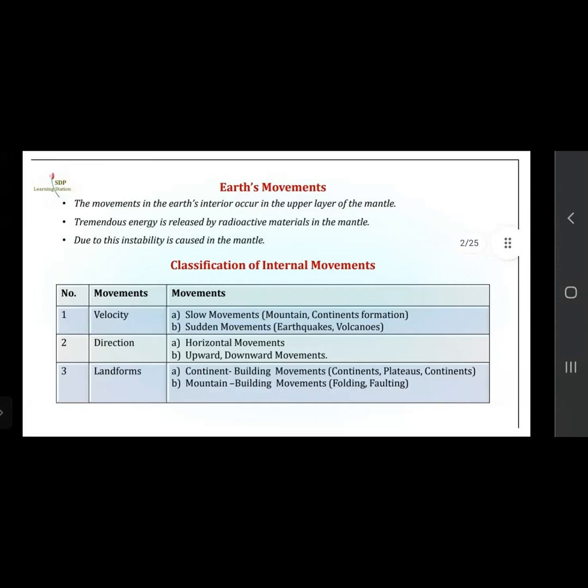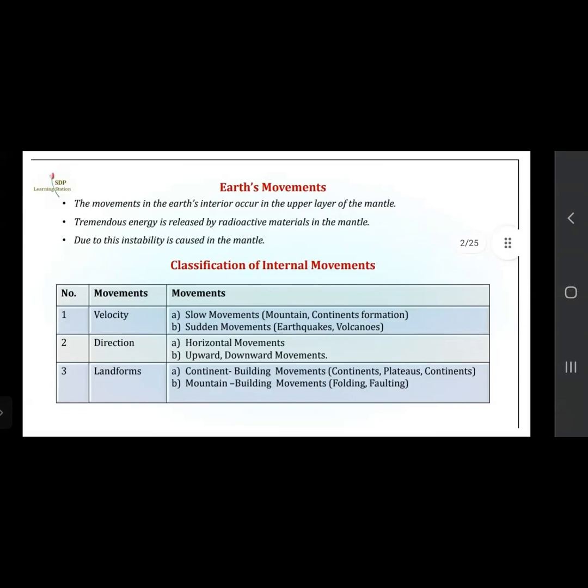Then according to the direction: horizontal movements, and then upward and downward movements. Then landforms. How are the landforms formed? Continental building movements form continents and plateaus. Then the mountain building movements: when they take place, there is folding and faulting. Fold mountains are formed by folding, and due to the faulting, mountains are formed.